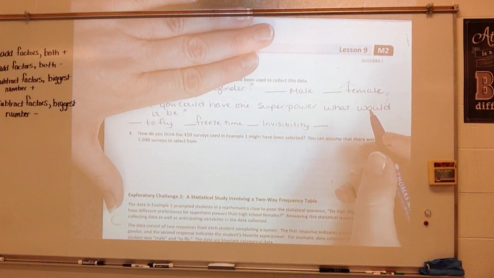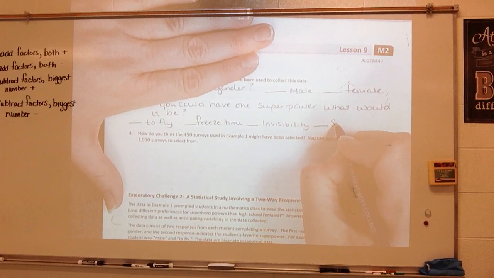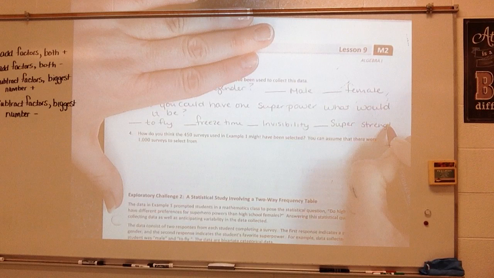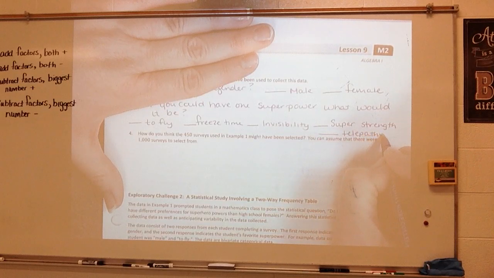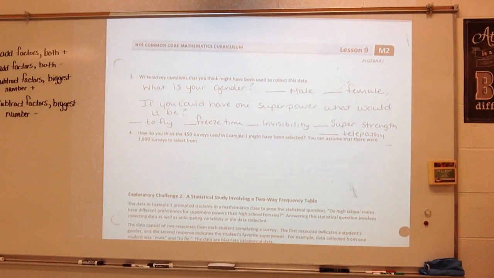What else was it? Super strength. And the last one was telepathy. So they probably gave choices here because we don't have a bunch of superpowers.